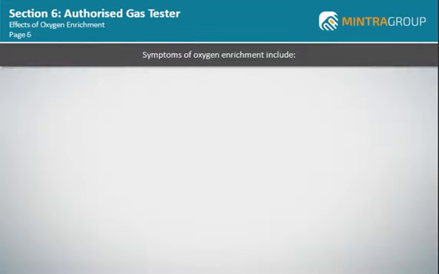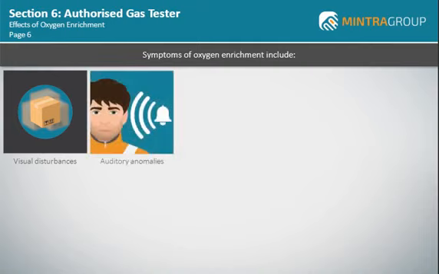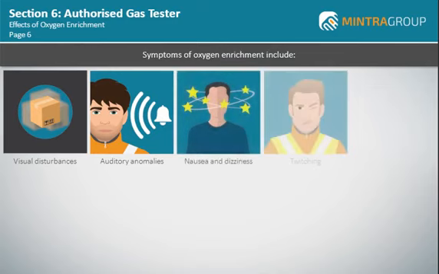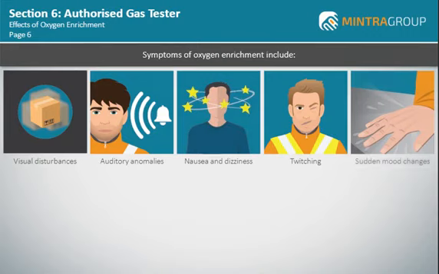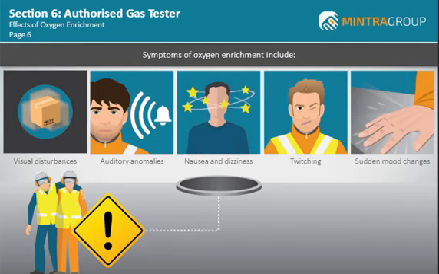Symptoms of oxygen enrichment include visual disturbances such as tunnel vision, auditory anomalies such as ringing ears, nausea and dizziness, twitching, especially of facial muscles, and sudden mood changes, such as irritability or euphoria. Sometimes, people who have been affected by oxygen enrichment act as if they're drunk, and this can have an effect on their decision-making abilities. This can be especially dangerous within a confined space where the access and egress may be